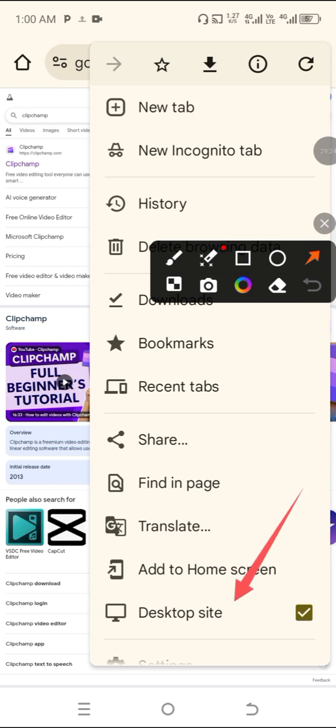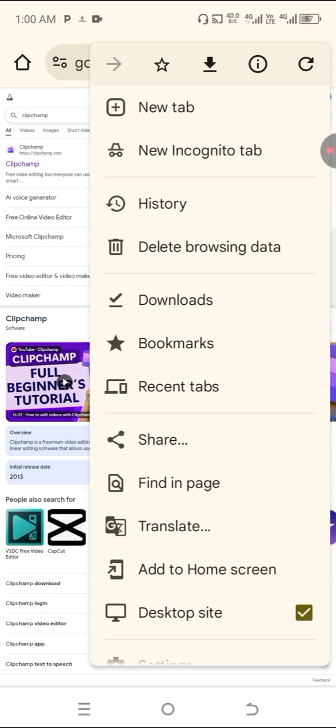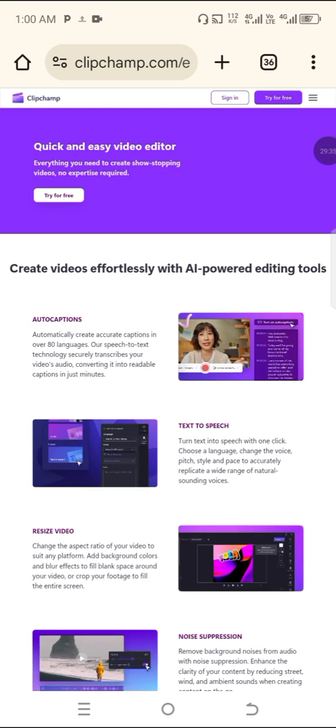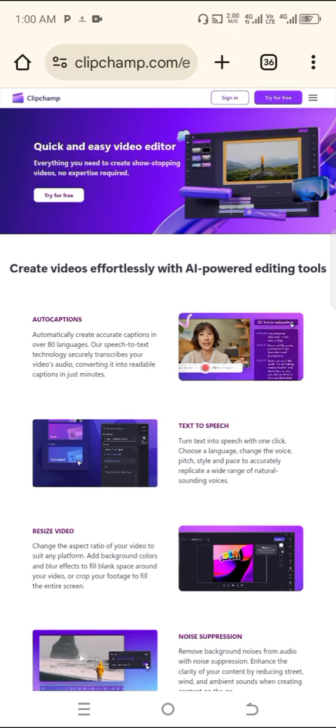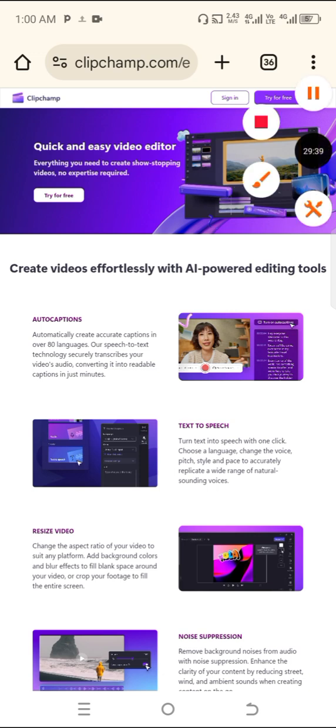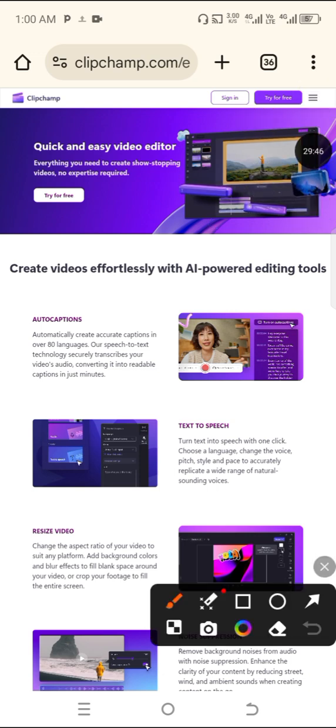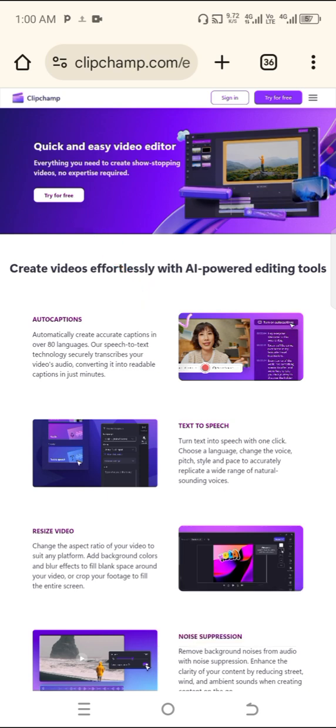It has been selected on my part. So let's go to Clipchamp, the first option. Click on try for free, that is, you try and sign in.